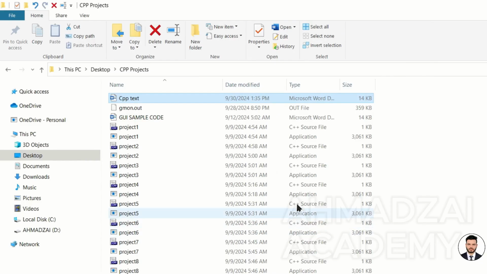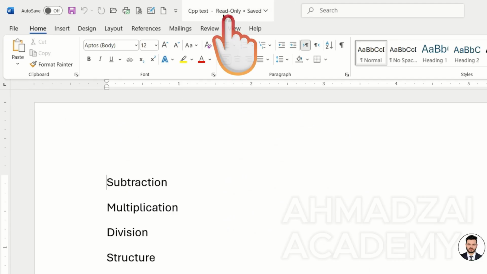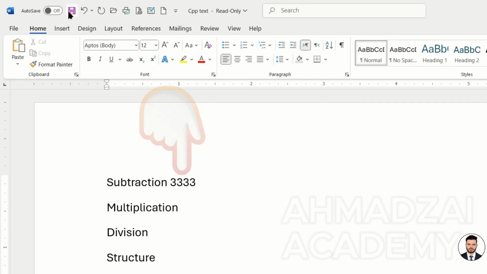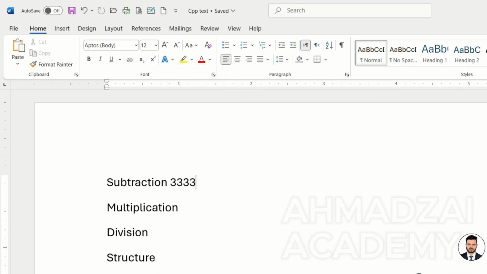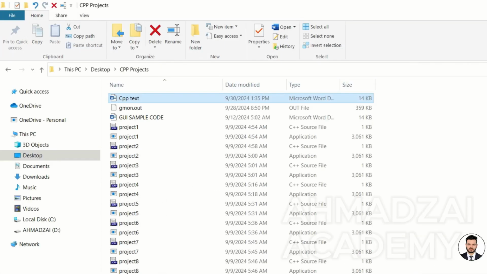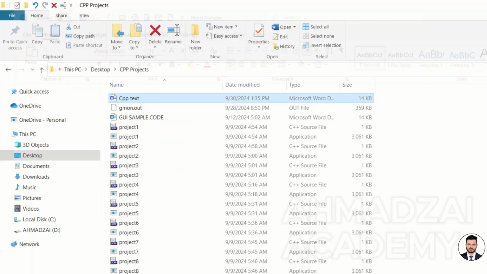What is the benefit when our file becomes read-only? When you open your file, or any file, it will be written up here. Read-only means you can only read this file. Any changes I make to this file will be saved as a copy of the file. No changes are made to the original file at all. For example, here I say, I'm going to add this. We say, save it. When I go to save it, this file will be saved as a separate file. It has absolutely nothing to do with the original file. Try to open the original file. The original file doesn't undergo any changes at all, because this file was read-only.